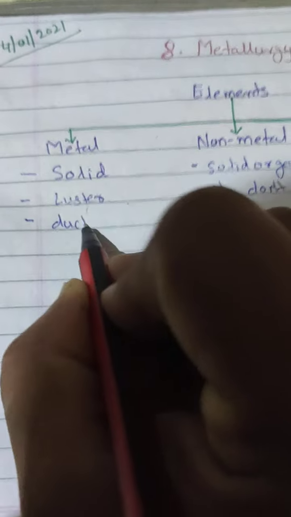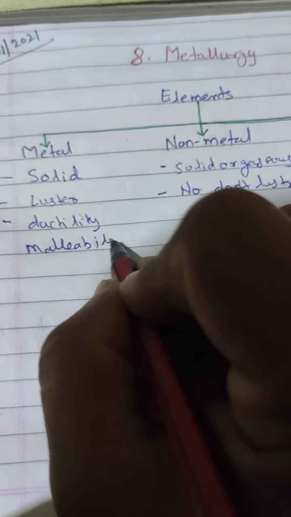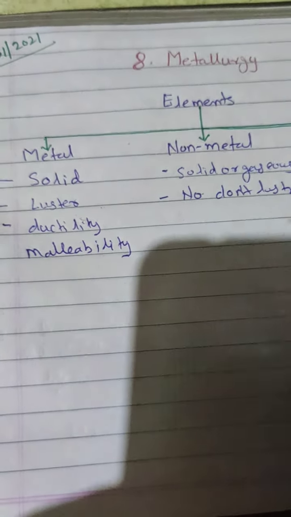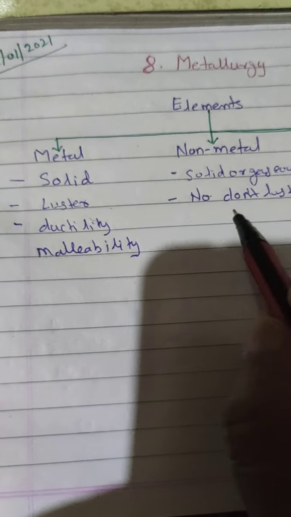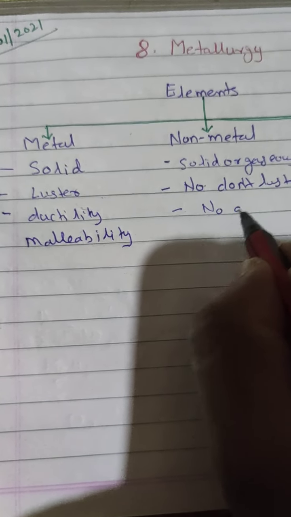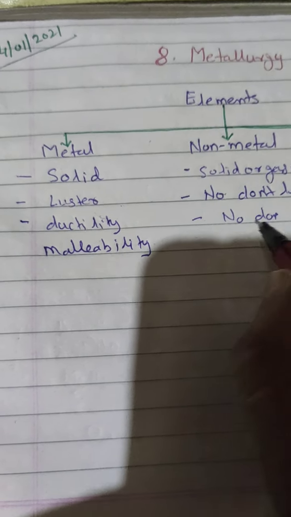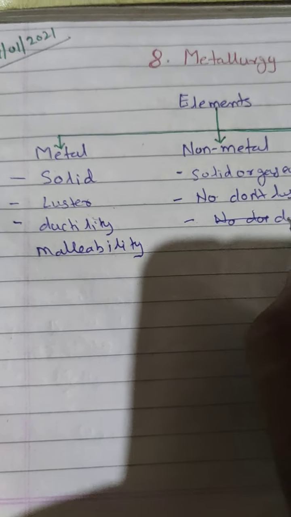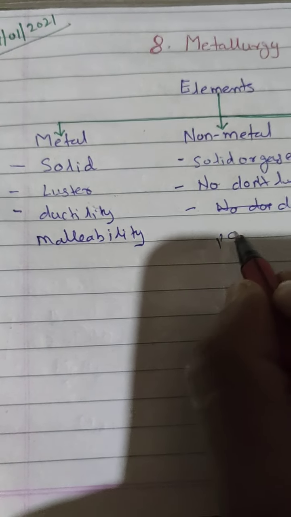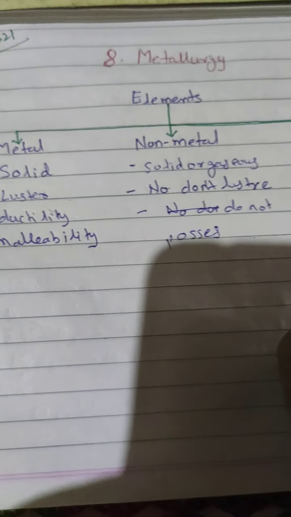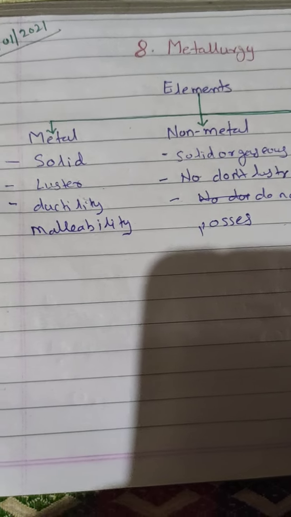Then the next property is that metals have the property of ductility as well as malleability. Non-metals do not possess ductility or malleability properties.